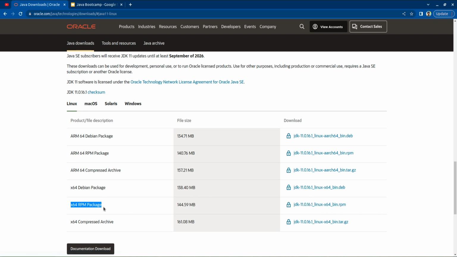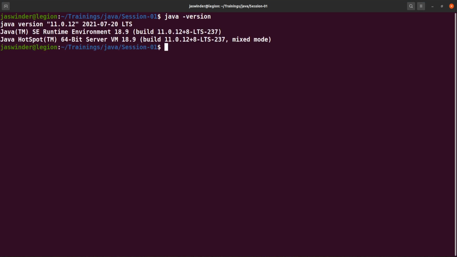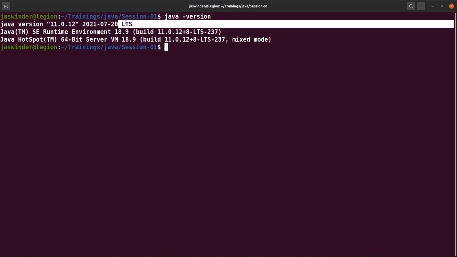Okay, so now I will check whether Java is installed on my system or not. You can open up a terminal, and on this terminal you can write java -version. So now I see that the version 11.0.12, that is the LTS version, is installed on my system.